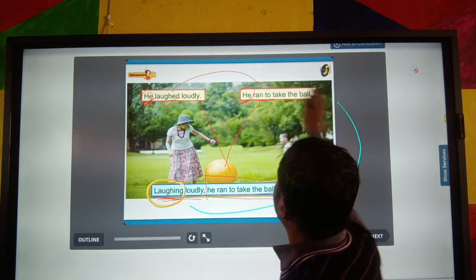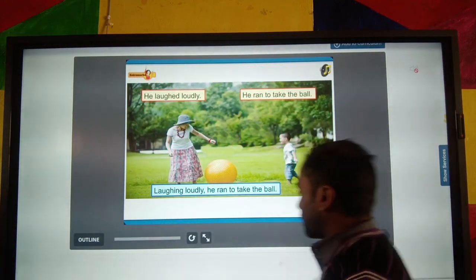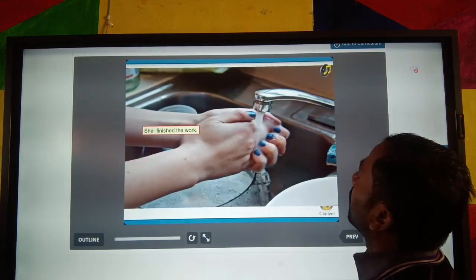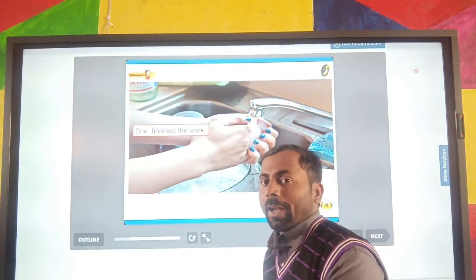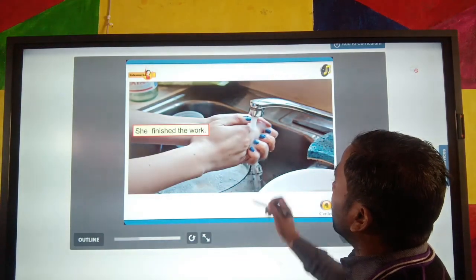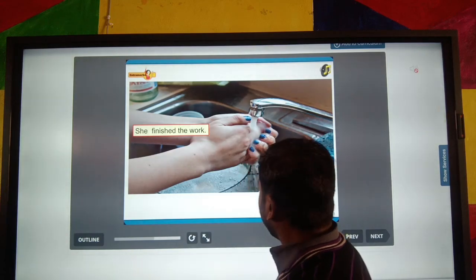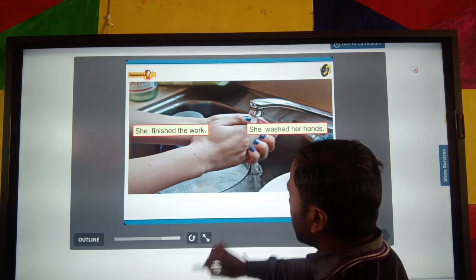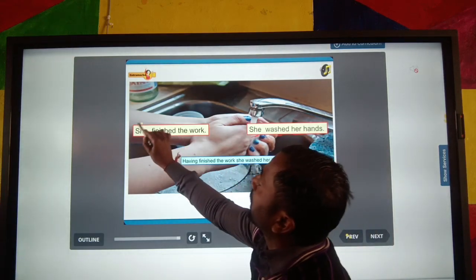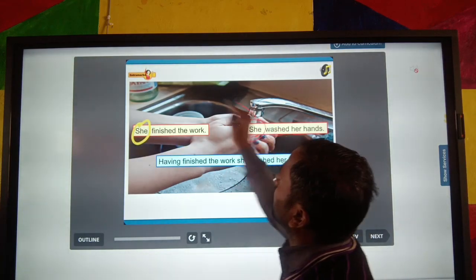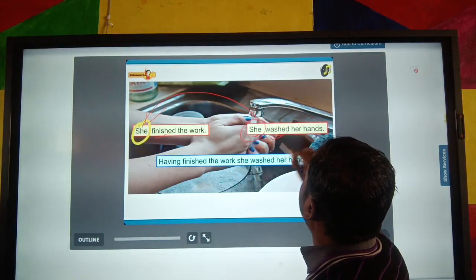Next. She finished the work. It is the first sentence, and the second sentence you can see here is She washed her hands. In both sentences, the subject is the same, but the verb in one is finished and in the other is washed.